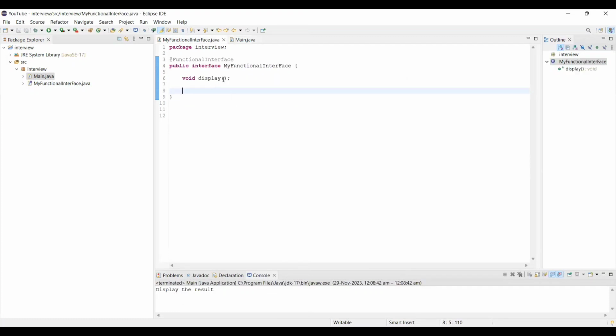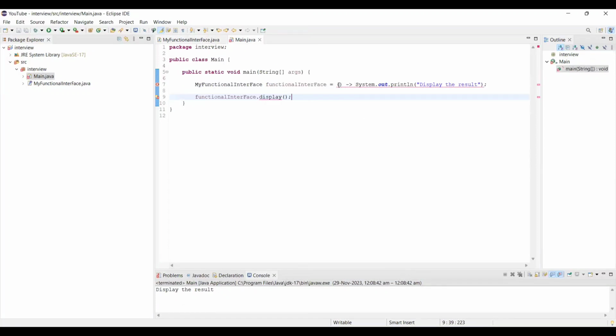Furthermore, let's see one more example. Void display, and this time we have two integer values, a and b. Obviously you'll get an error here. Now a and b: if you want, you can specify the type of a and b, but it would be recognized anyhow, so you don't have to mention specifically that they are of integer type, but if you want, you can. Now here we can display the addition of a and b.